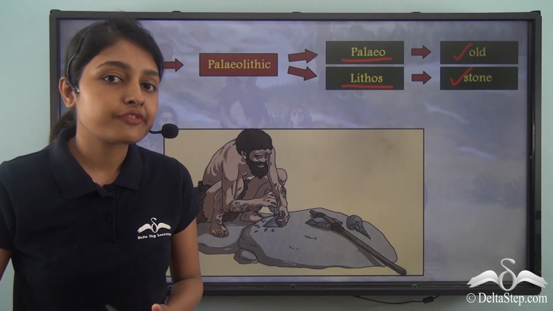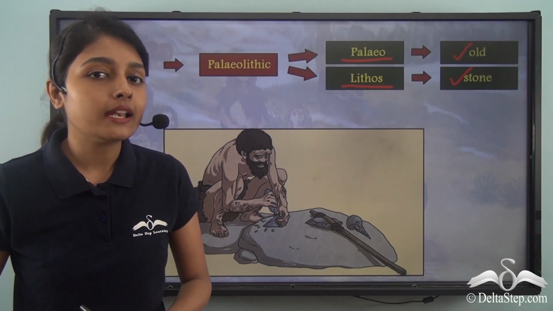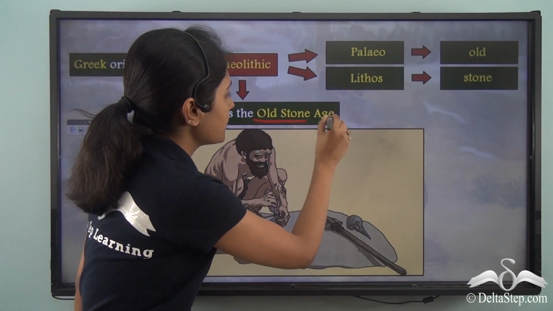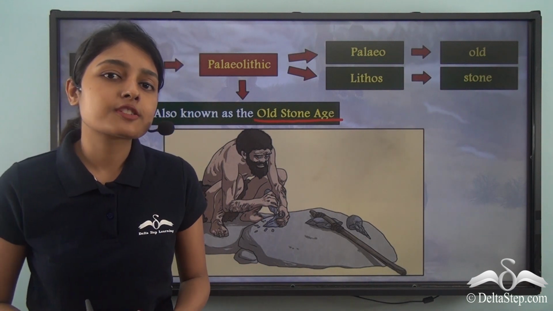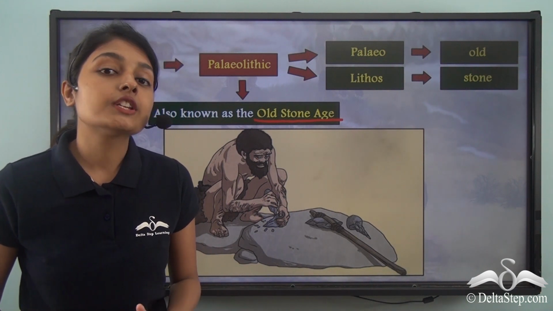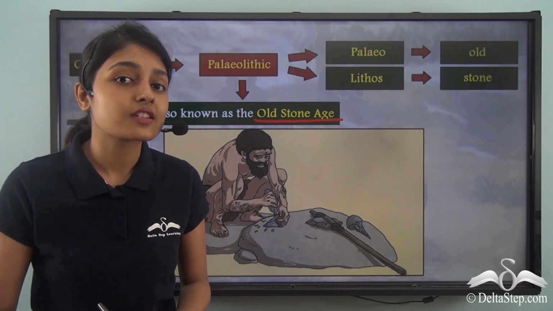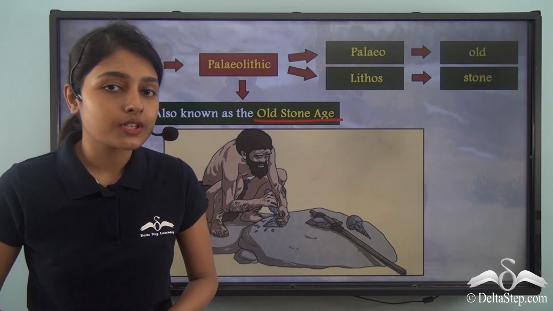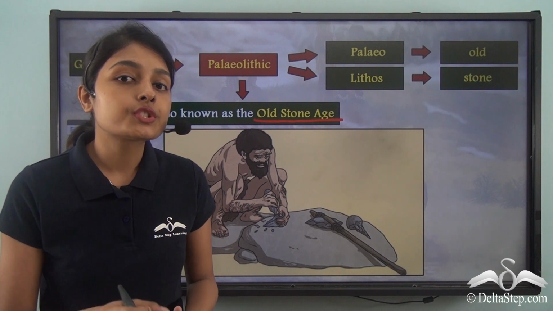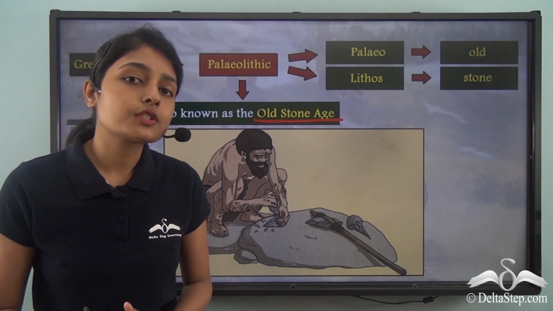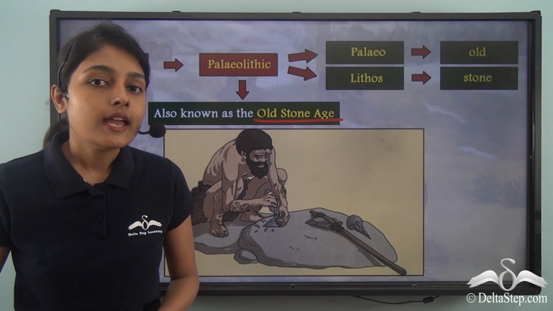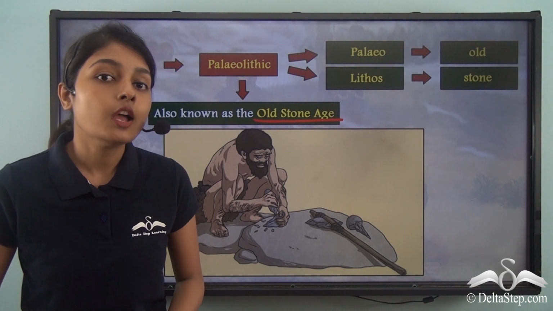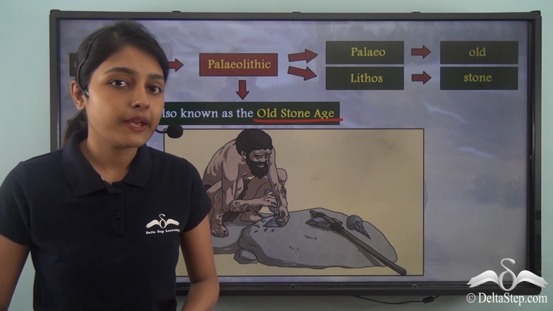And for your reference, you should definitely know that the Palaeolithic period is also known as the Old Stone Age. Now, from this, you must be inferring that this was a time when human beings relied upon different kinds of things that were made of stone. So, during this Old Stone Age, people used to make stone tools. People used to use these stone tools for different kinds of purposes. Now, it's imperative on our part to find out more about the lives of those people who used to live in the Palaeolithic period.